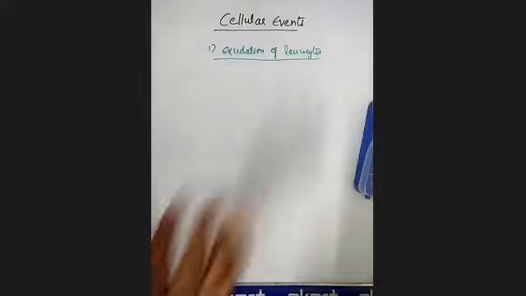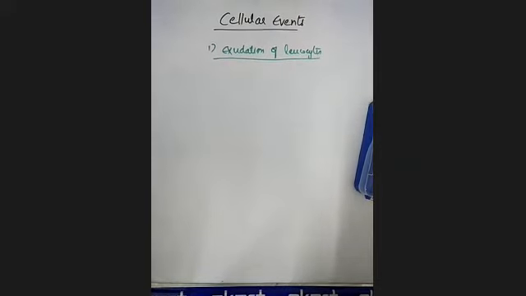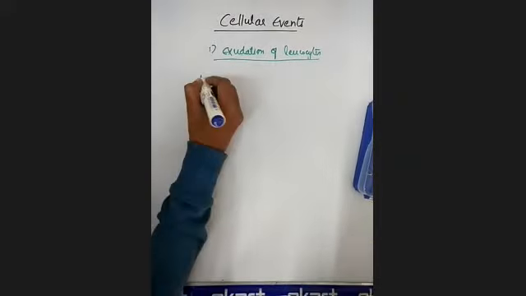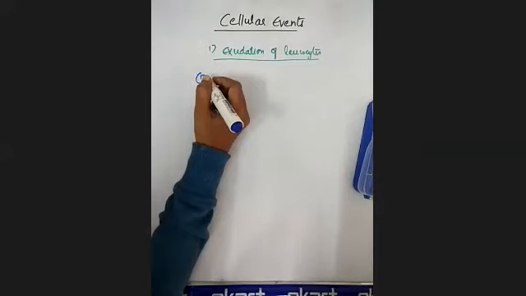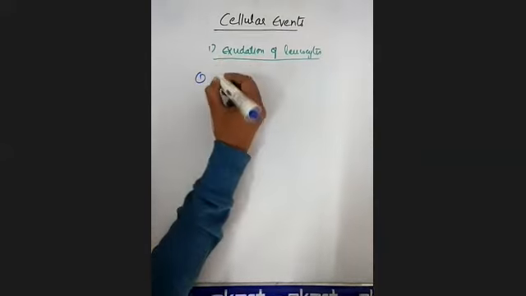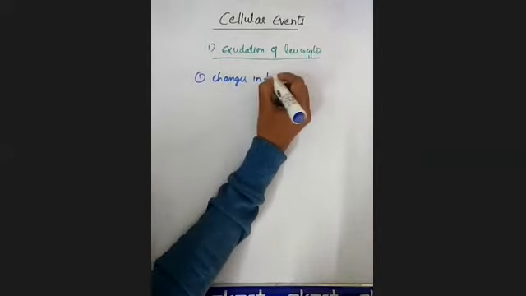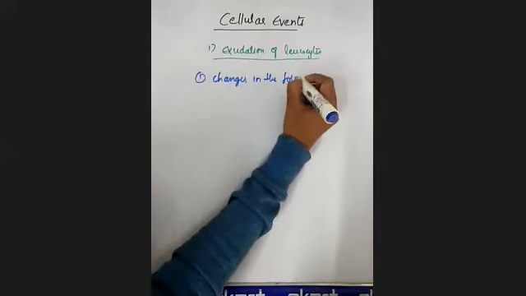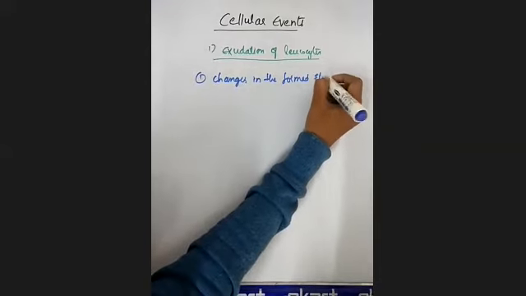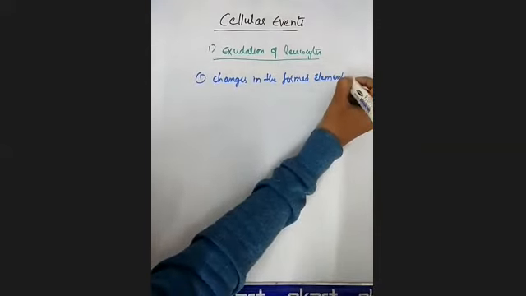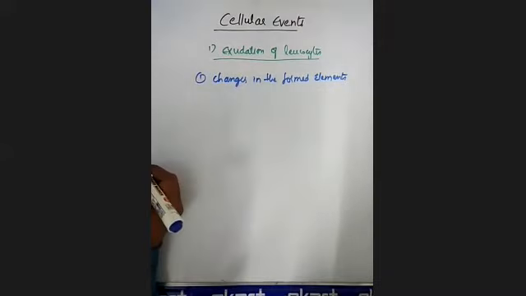Okay, there are different changes that are going to take place. We'll see what the first change is. The first one is changes in the formed elements of the blood. This is the first change you are going to observe: changes in the formed elements.